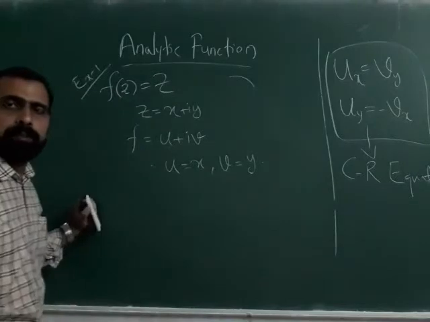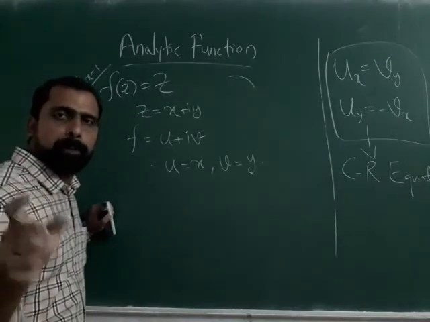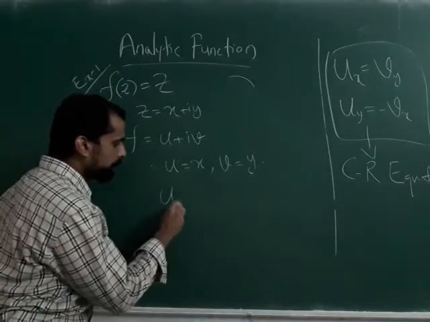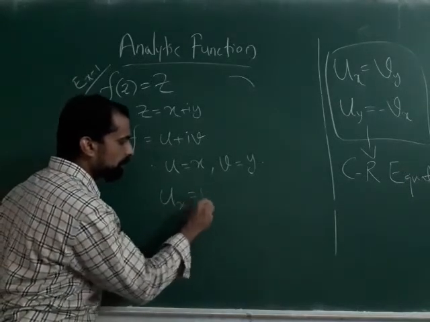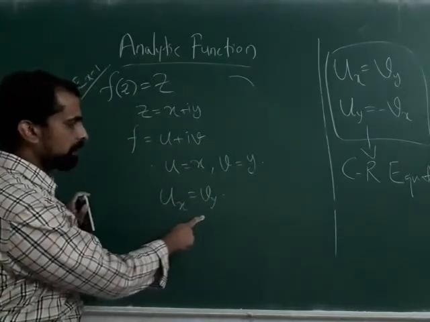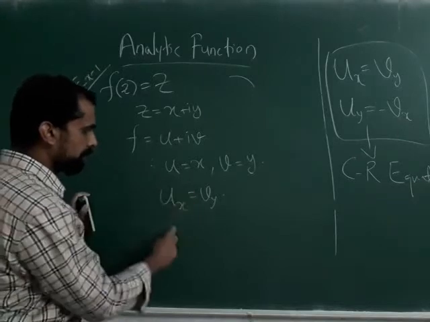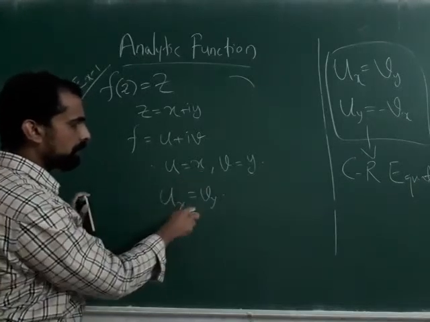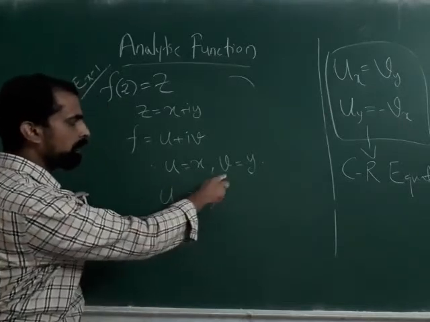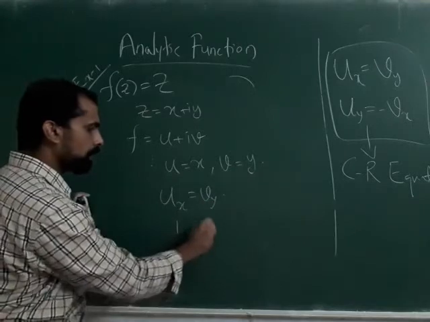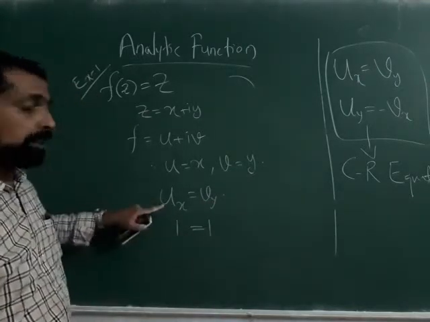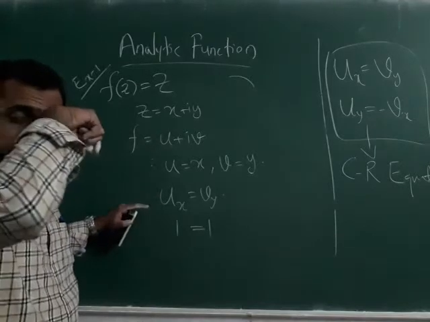So we will look for the Cauchy-Riemann conditions. First one is Ux equal to Vy, that is dou u by dou x is equal to dou v by dou y. So what is dou u by dou x? This gives you 1, and dou v by dou y also gives you 1, isn't it? So for this function the first condition is satisfied.